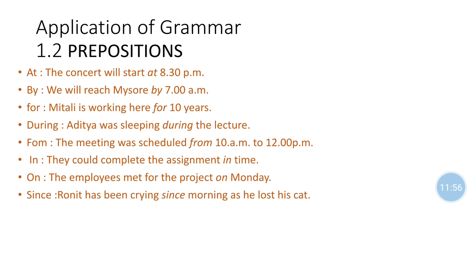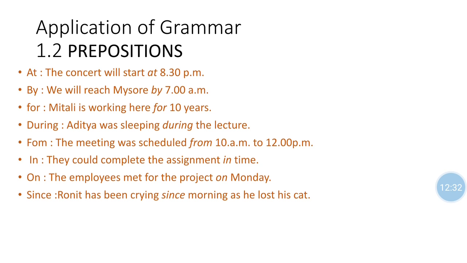Next, at. We already discussed that at indicates place and also time. The concert will start at 8:30 p.m. Here the timing of 8:30 is indicated by the preposition at. By. We will reach Mysore by 7 a.m. Means till 7 o'clock we will be there.